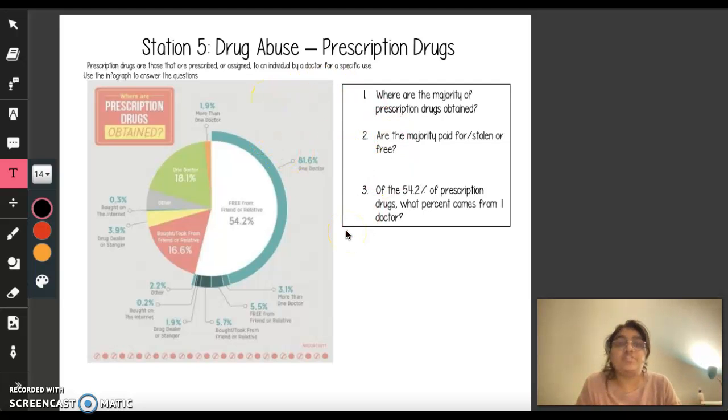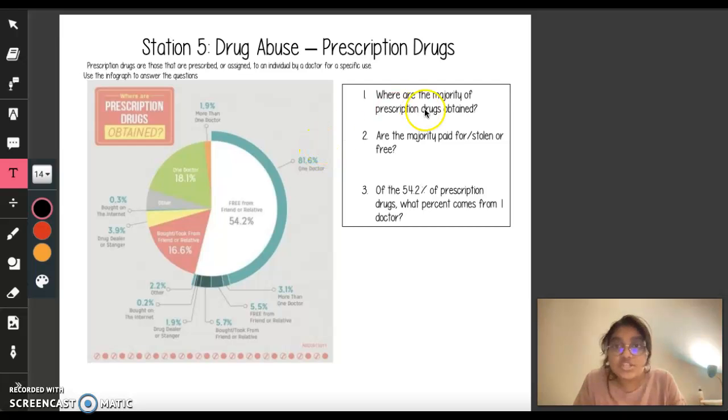The point of this activity is that we have to use this infograph, which is a graph that contains a lot of information, to answer the questions. And the topic of this infograph is to understand where prescription drugs are typically obtained from and how that eventually leads to substance abuse problems in people.